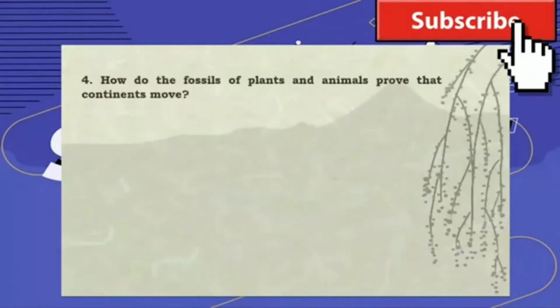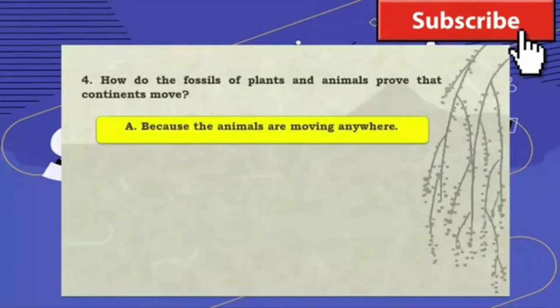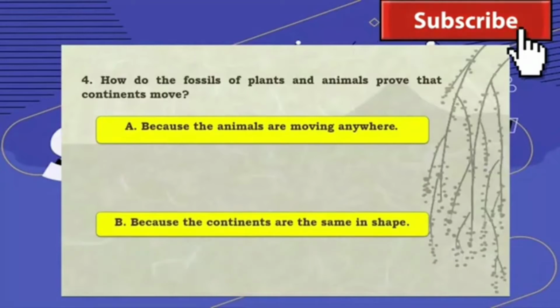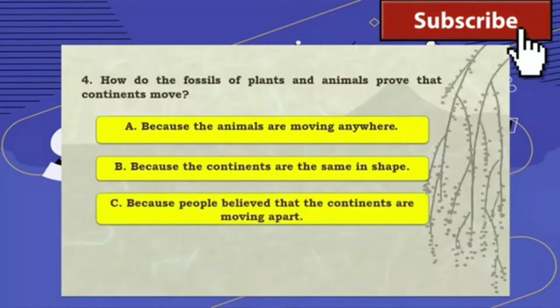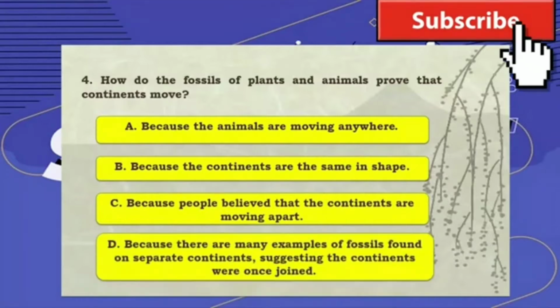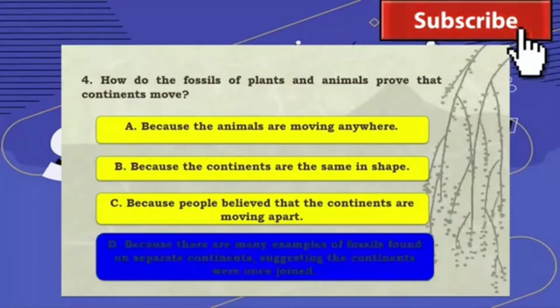Number 4, how do the fossils of plants and animals prove that continents move? A. Because the animals are moving anywhere. B. Because the continents are the same in shape. C. Because people believe that the continents are moving apart. D. Because there are many examples of fossils found on separate continents suggesting the continents were once joined. What's the answer? The answer is letter D.